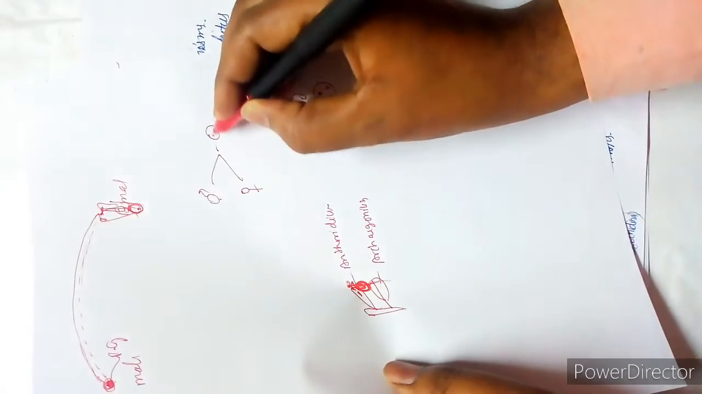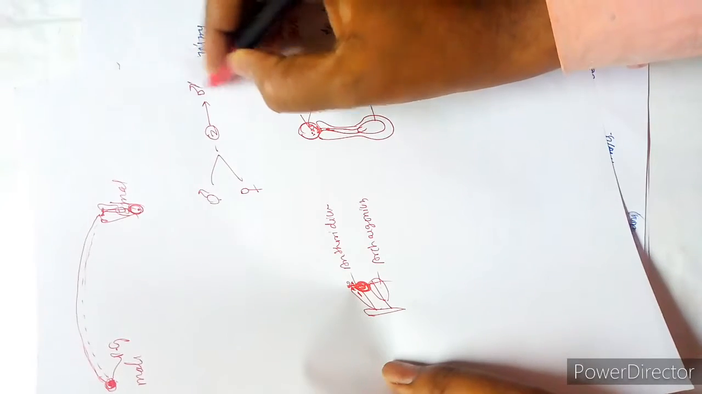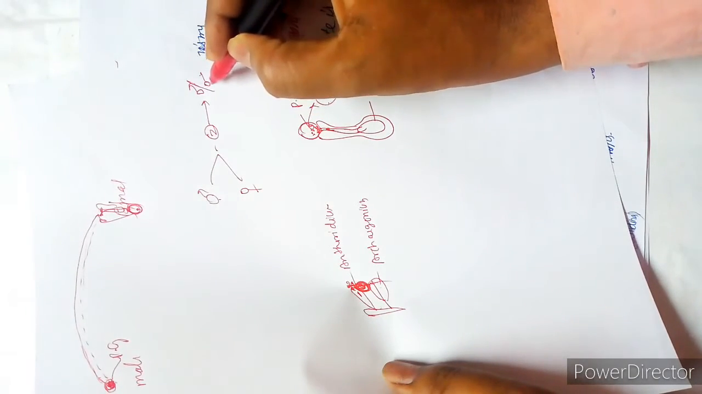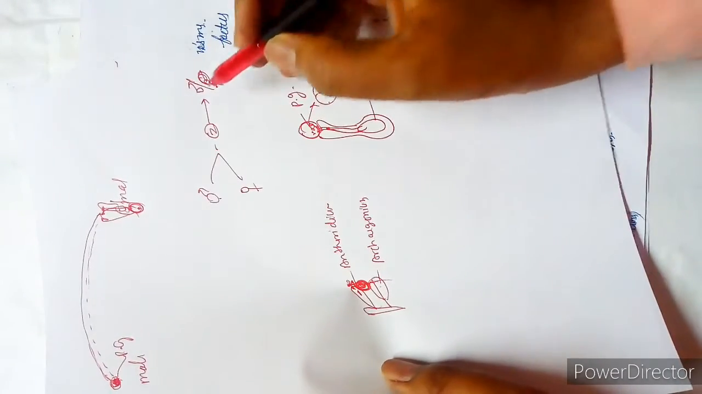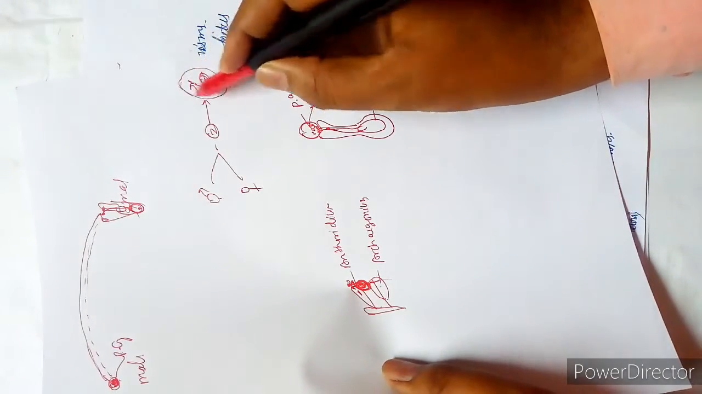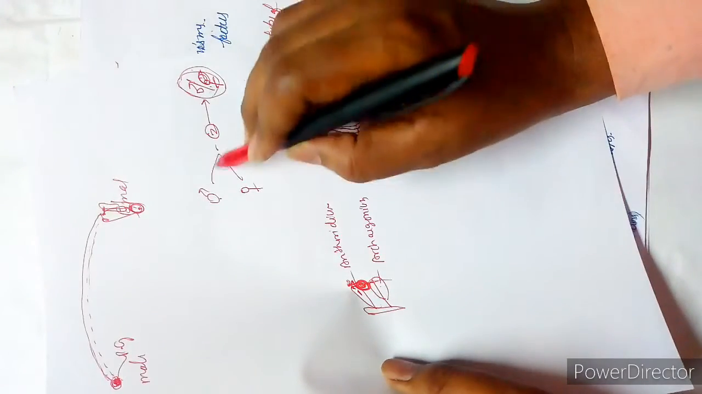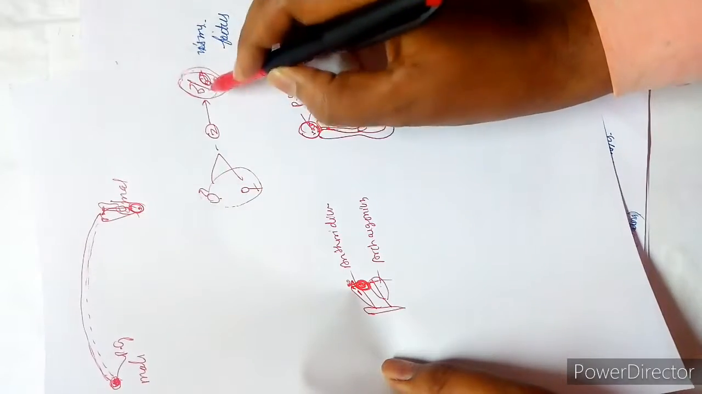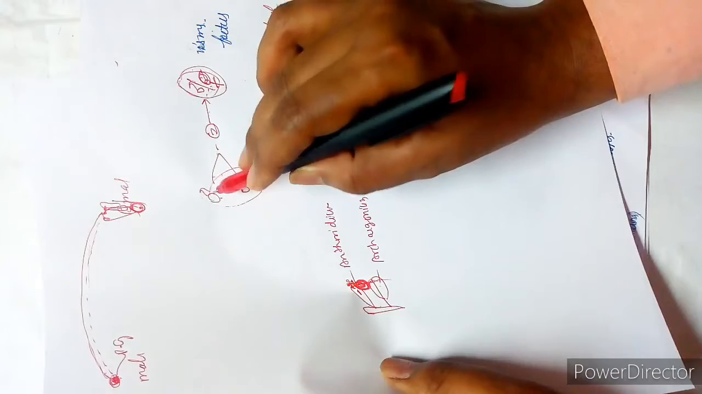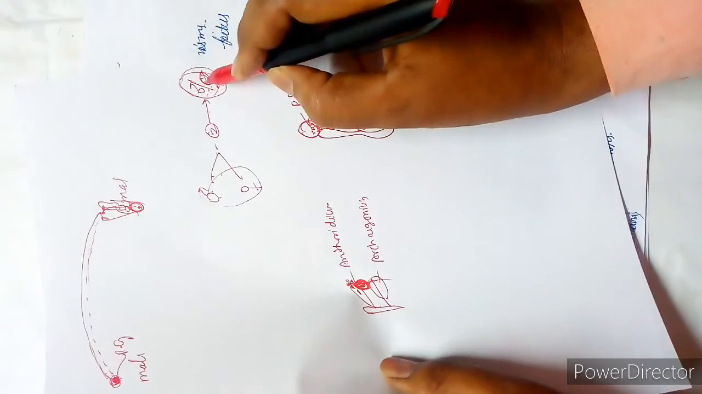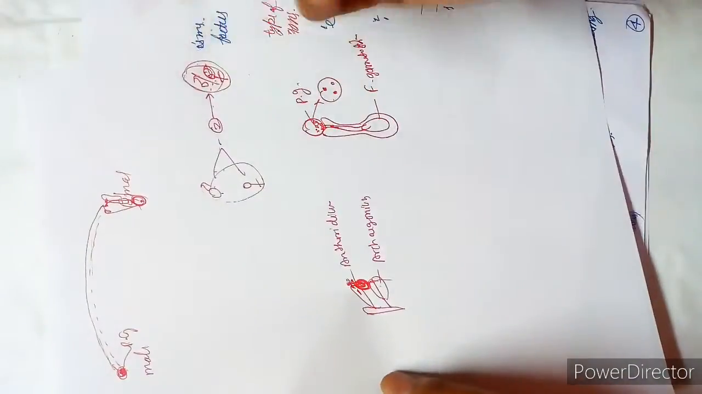They fuse and form the zygote. The zygote turns into either male or female. This is the new parent of the next generation, and these are the parents of this organism. So the zygote is making a link between the old parents and the new parents, irrespective of their own offspring.